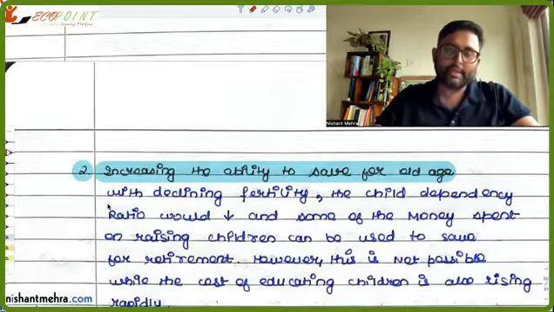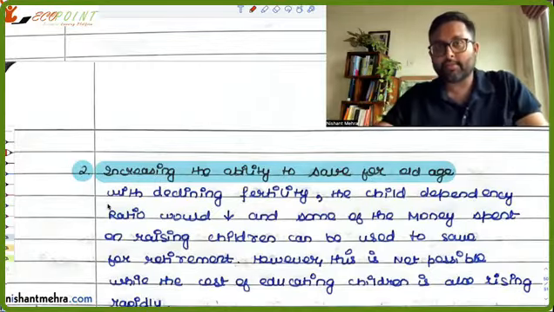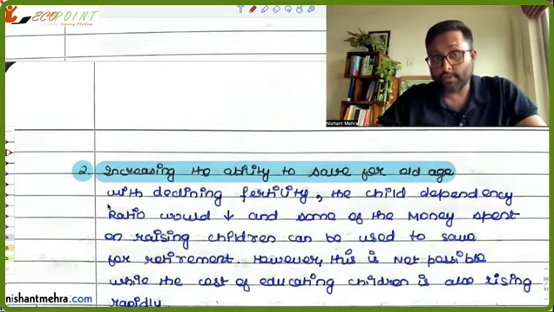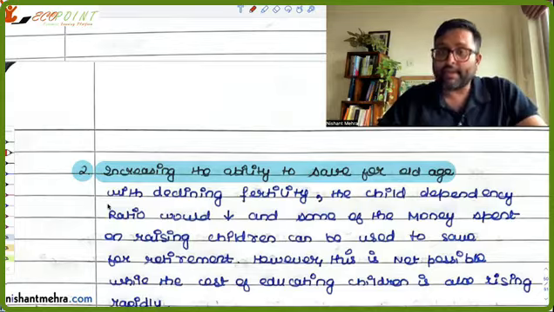But the problem is that even if the fertility is falling, the cost of education is not falling. Cost of education is in fact increasing. And people are spending a lot on education also, right?